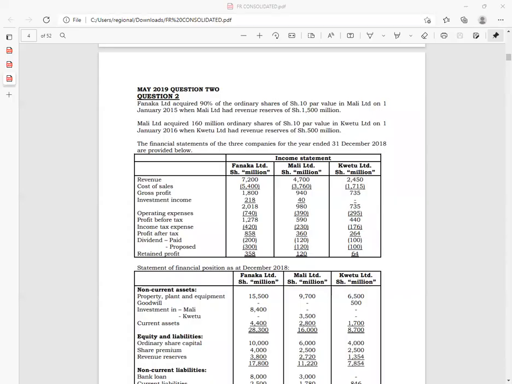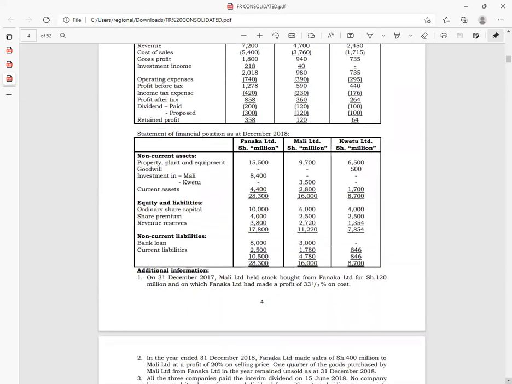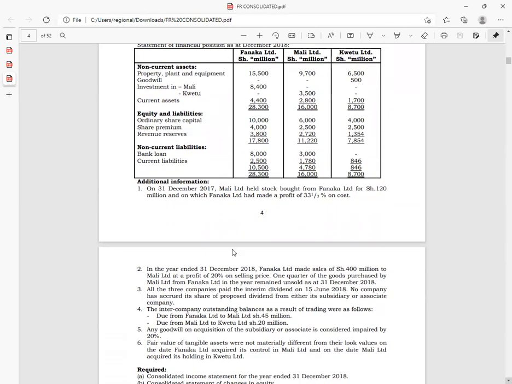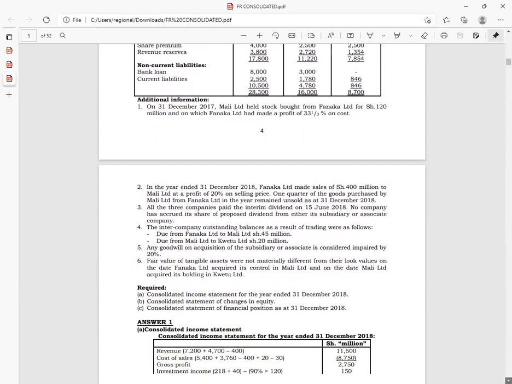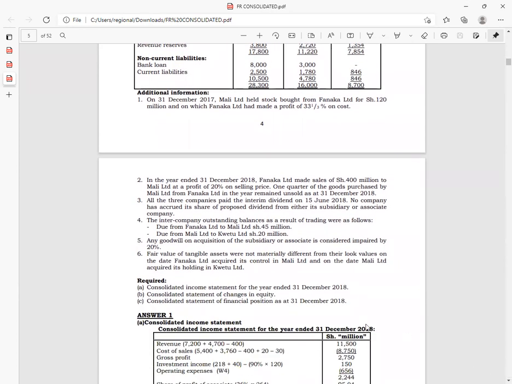If you look at this question well, on 1st of December, Mali held stock. This is for unrealized profits on stock. Number 2, in the year ended, Fanaka Limited made sales. Again, this is for unrealized profit at closing. Number 3, all three companies paid interim dividend, which will not affect fair value adjustment. Intercompany outstanding balances will not affect fair value. Any goodwill will not affect us at all.